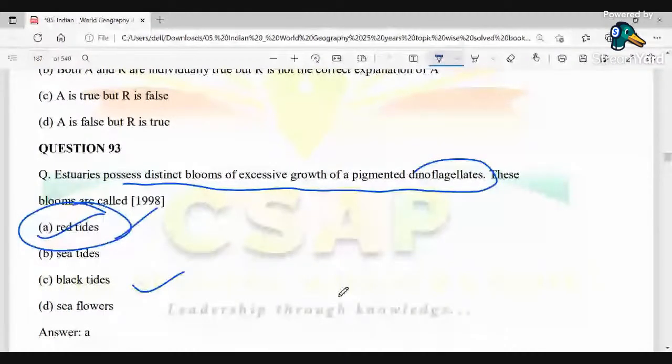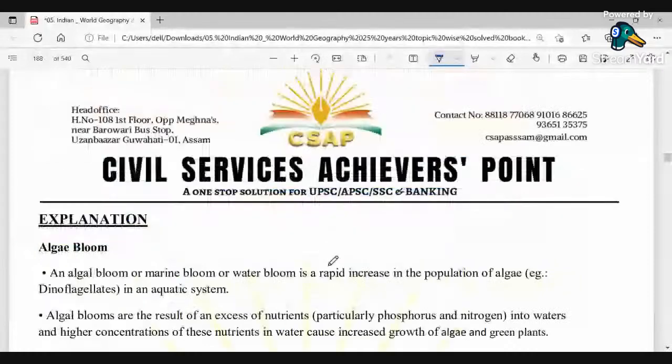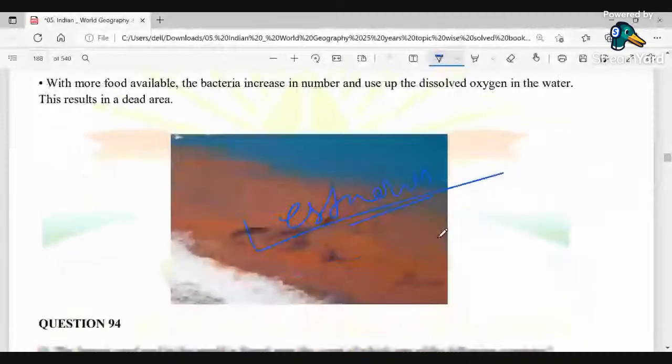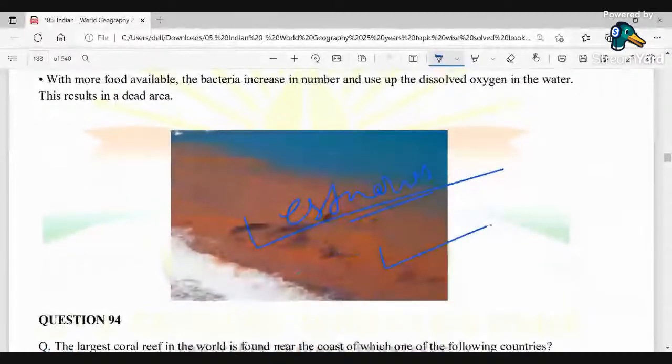Now, coming to the next question. You could see these are the red tides, or the dinoflagellates, which are found at the estuaries. This is the type of thing that can be seen, and these are very common near estuaries. So these are the things which you have to know.